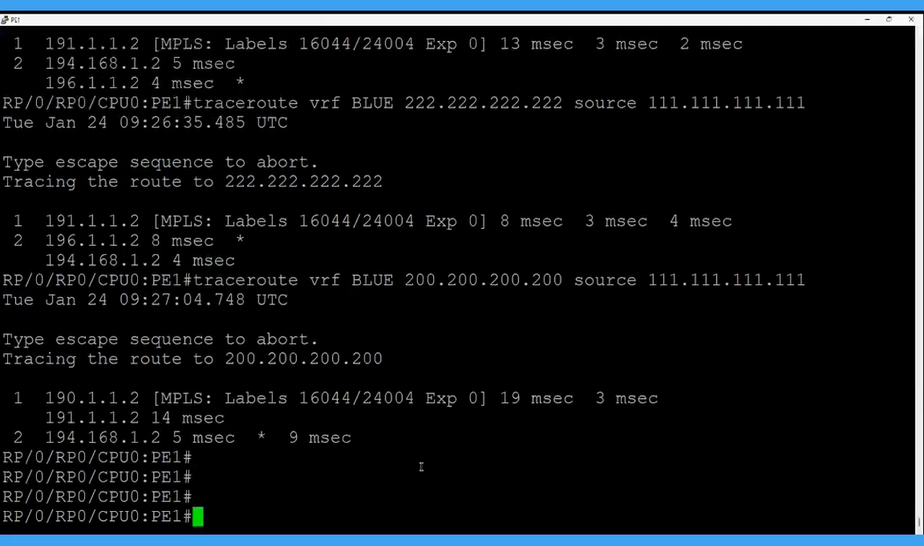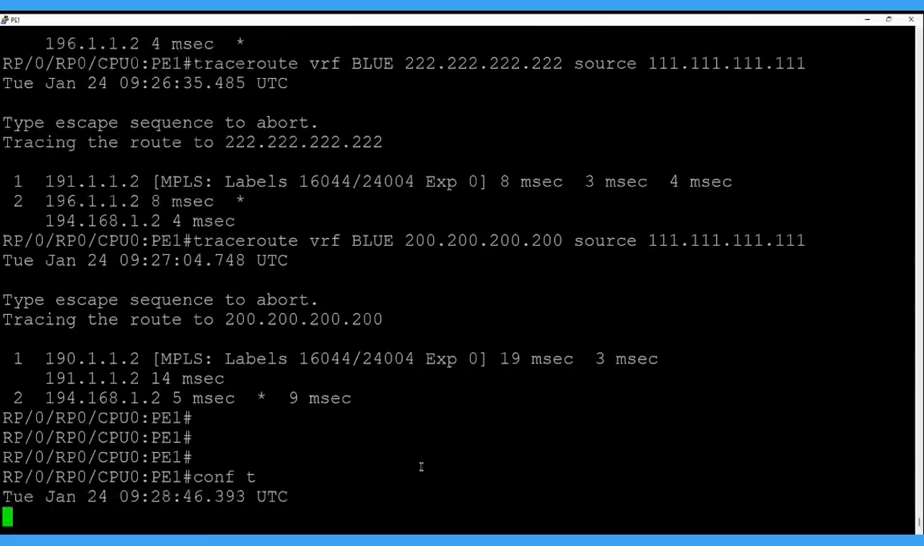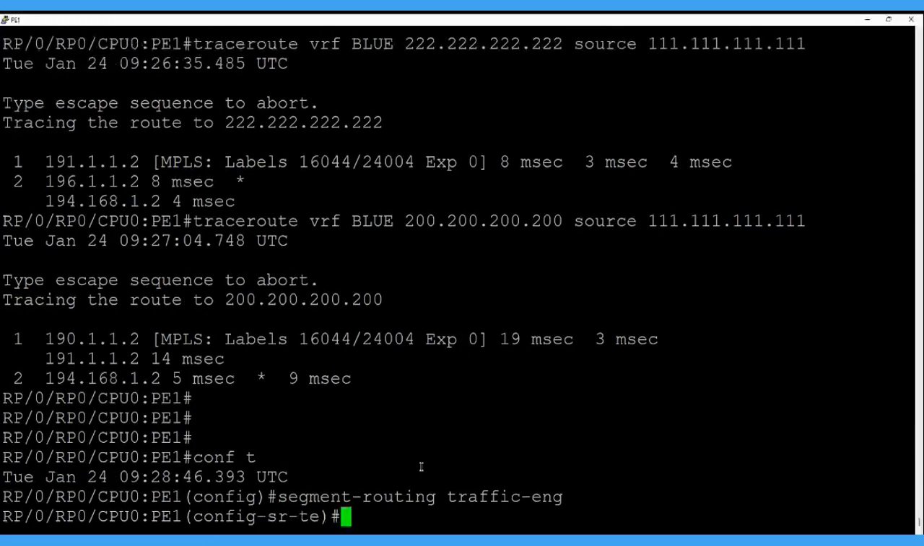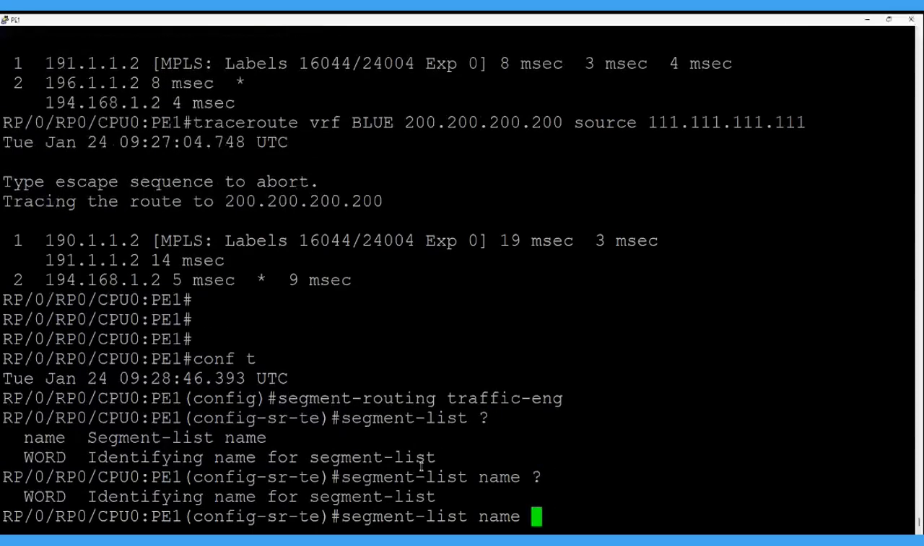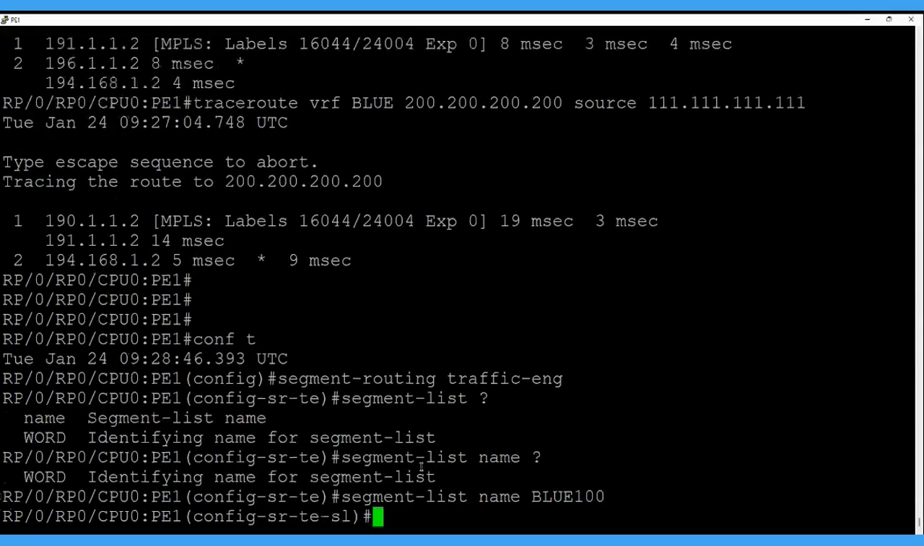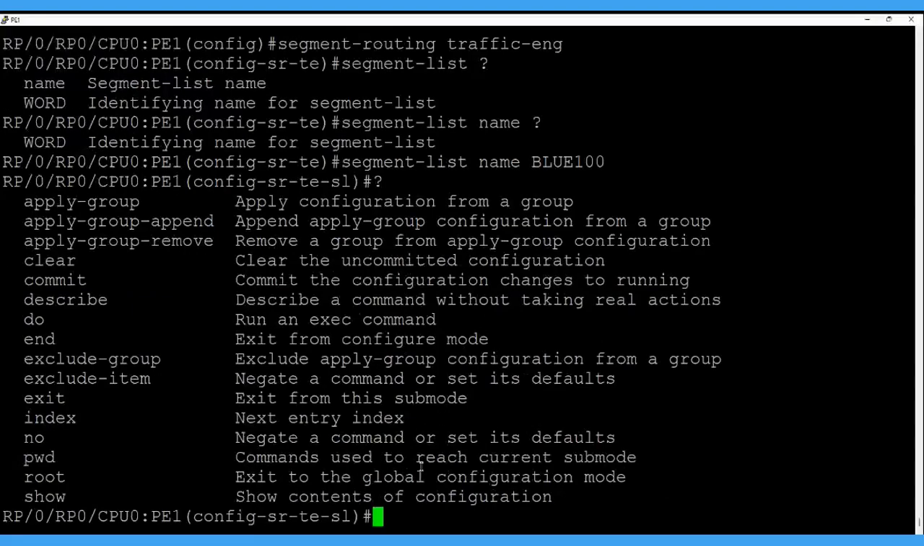So let's do the configuration for segment routing traffic engineering now. Under segment routing traffic engineering, after that we have to define the segment list. Let me define this VRF is blue and 100 color, so we use blue 100. I put the name here; you can define any name.